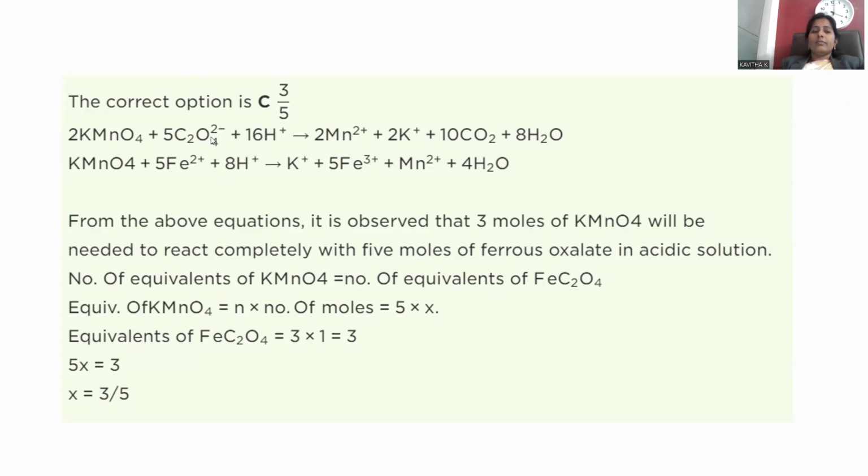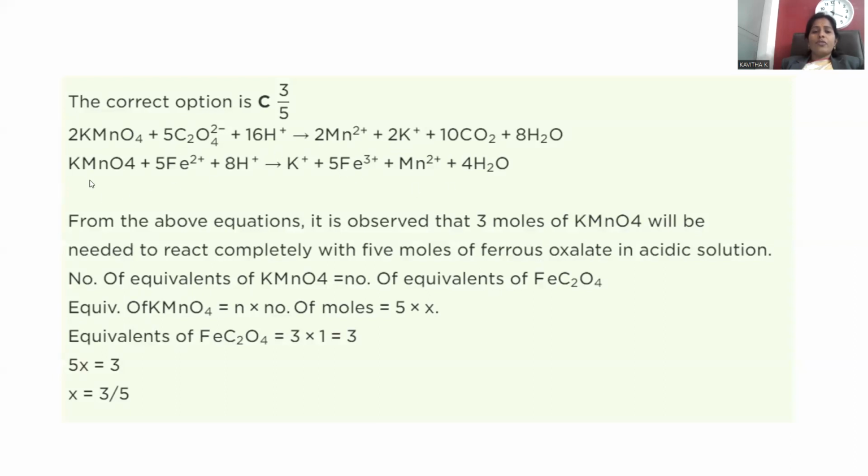So here the stoichiometric ratio can be taken as 2 moles of KMnO4, 5 moles of ferrous oxalate, and 16 H+ ions are required so that Mn2+, K+, carbon dioxide and water will be generated. This is the balanced equation for this reaction.